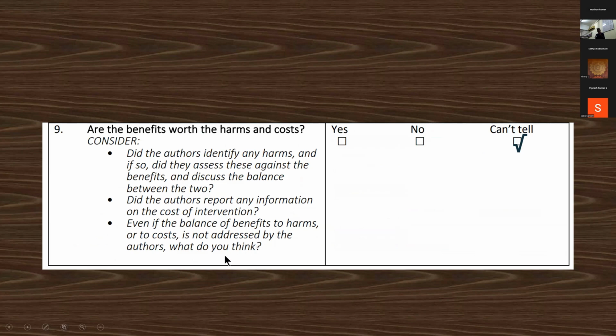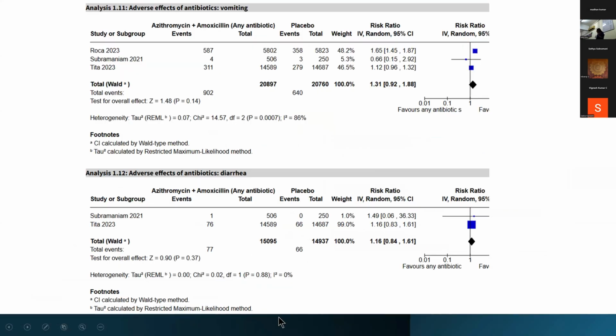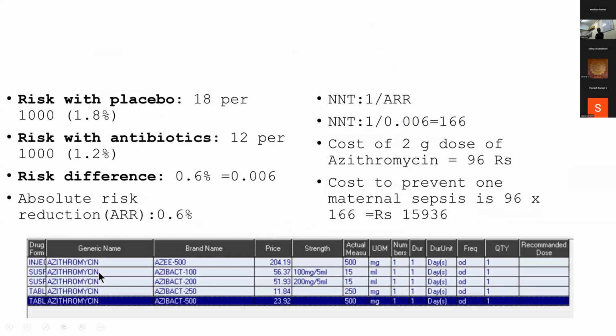Next thing, other benefits, what the harms and costs. If you look at the adverse effects, diarrhea and vomiting, there was actually no difference. In fact, there were more side effects in the placebo group than the antibiotic group. If you look at it cost-wise, the risk with placebo was 18 per 1,000, that is 1.8%. Risk with antibiotics was 12 per 1,000, that is 1.2%. The risk difference reduced by 0.6%. If you look at the number needed to treat, you needed to treat 166 pregnant ladies to prevent 1 maternal sepsis. The cost of 2 gram azithromycin is 96 rupees. So the cost to prevent 1 maternal sepsis is only 15,936 rupees.